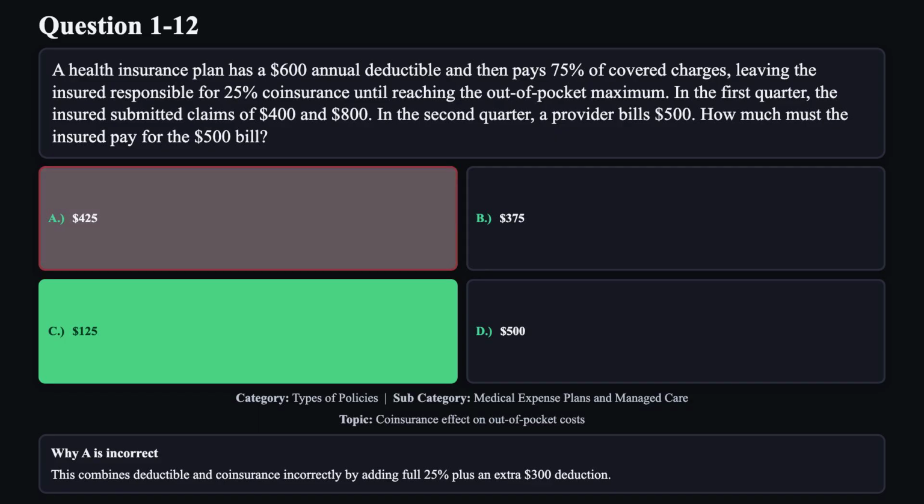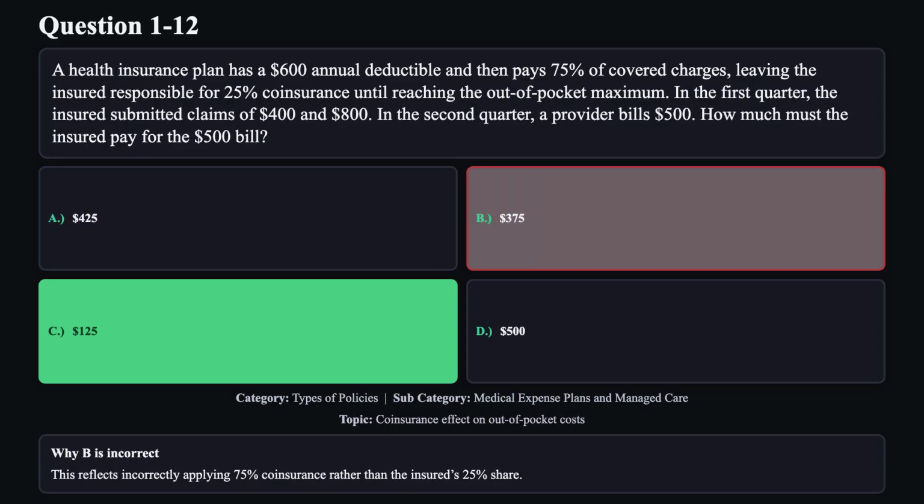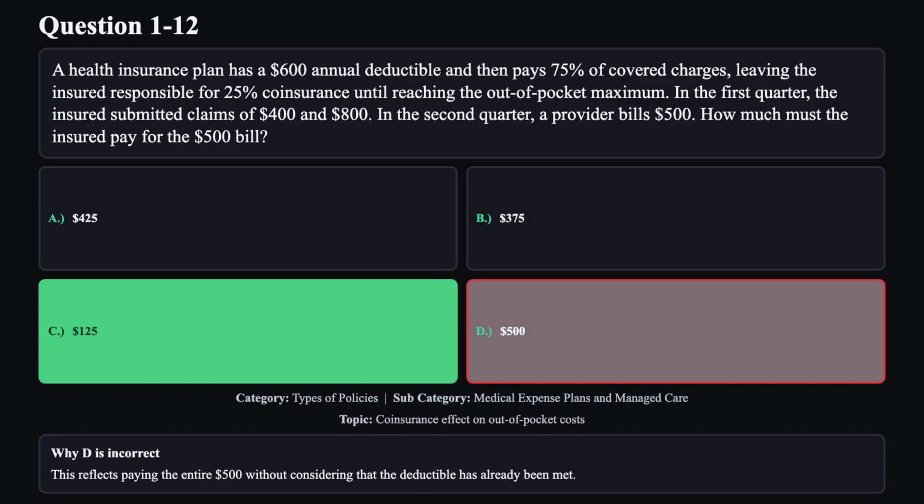Reason A is not correct. This combines deductible and coinsurance incorrectly by adding full 25% plus an extra $300 deduction. Reason B is not correct. This reflects incorrectly applying 75% coinsurance rather than the insured's 25% share. Reason D is not correct. This reflects paying the entire $500 without considering that the deductible has already been met.